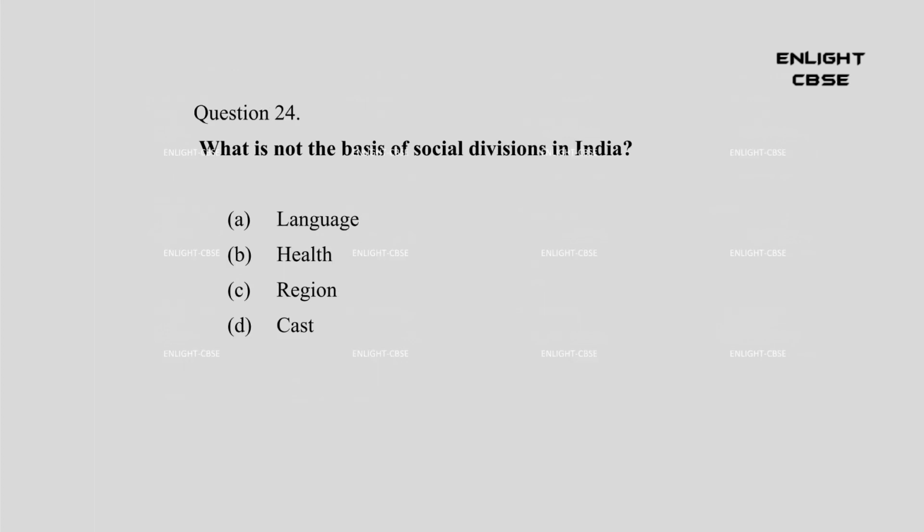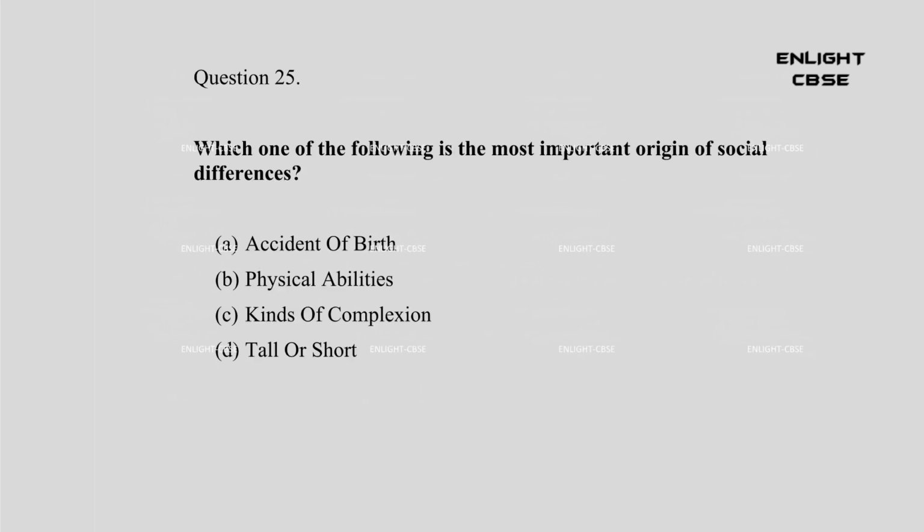Question 24. What is not the basis of social divisions in India? A. Language. B. Health. C. Region. D. Caste. Answer: B. Health. Question 25. Which one of the following is the most important origin of social differences? A. Accident of birth. B. Physical abilities. C. Kinds of complexion. D. Tall or short. Answer: A.